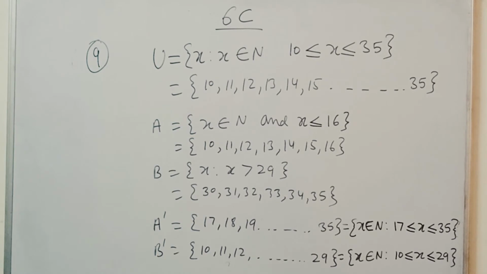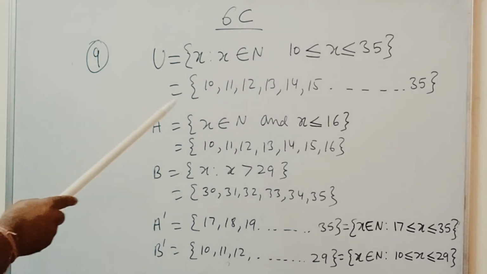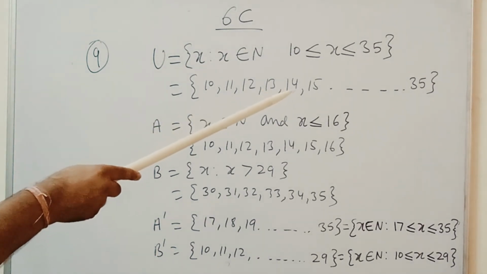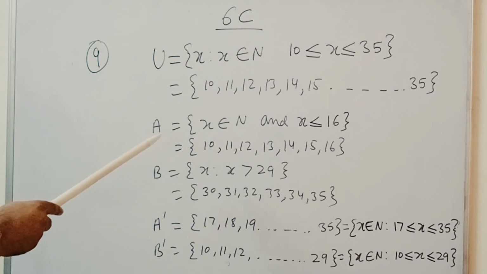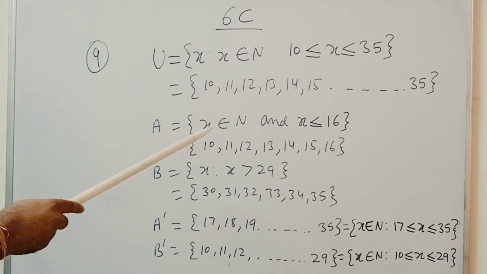Children, I am taking question number 9, in which the universal set is given, that is x belongs to N and x is greater than or equal to 10 and lesser than or equal to 35. So here the set is 10, 11, 12, 13, 14, 15 and up to 35. Another set we have is A, x such that x belongs to natural numbers and x is lesser than 60.